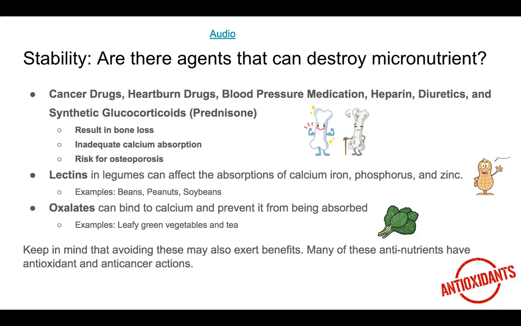Lectins are a diverse family of carbohydrate-binding proteins found in all plants and animals. Some examples are beans and peanuts. Oxalates, or oxalic acid, is an organic compound found in many plants. This includes leafy green vegetables. Keep in mind that eating anti-nutrients also has benefits. It has antioxidant and anti-cancer actions.